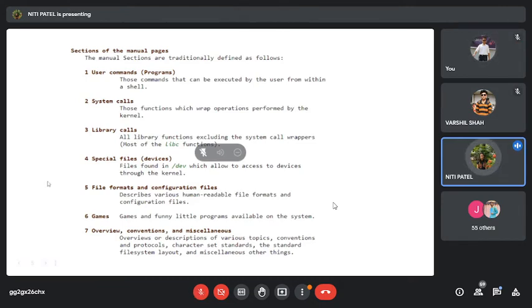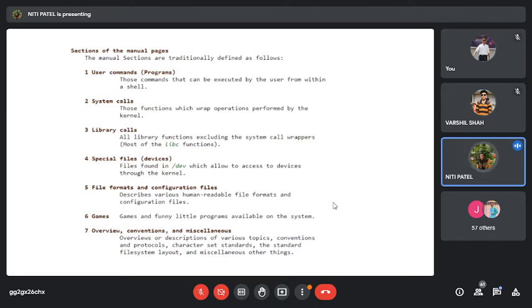Okay. Next, you have file formats and configuration files. So it describes various human readable file formats and configuration files. So all the commands that you execute with respect to your files or with respect to system files or .config files, where will the information of all those be found? It will be found inside the section file formats and configuration files.